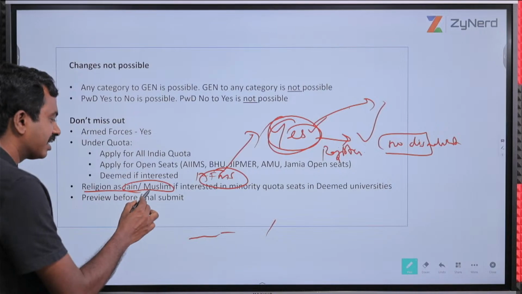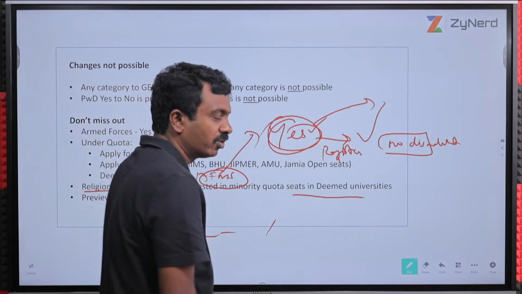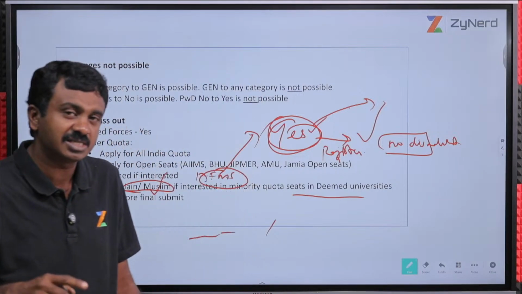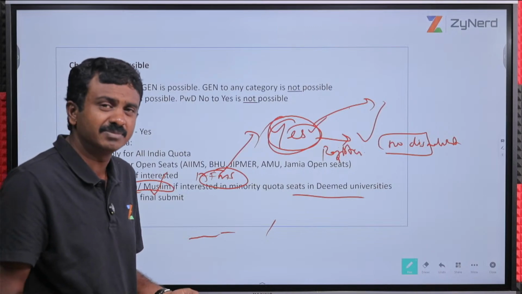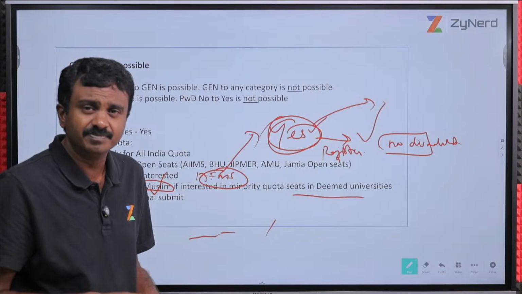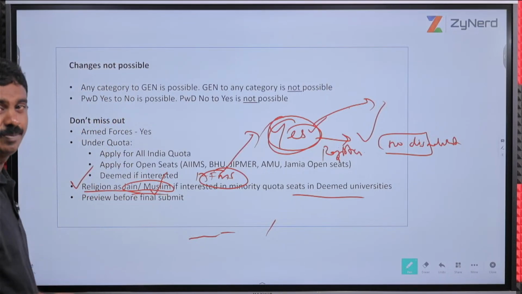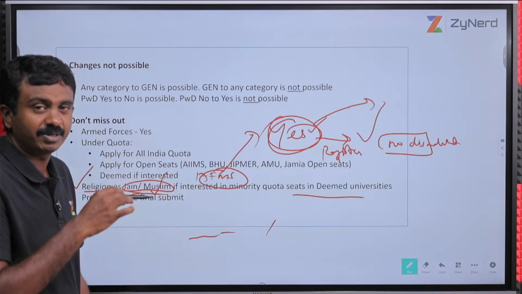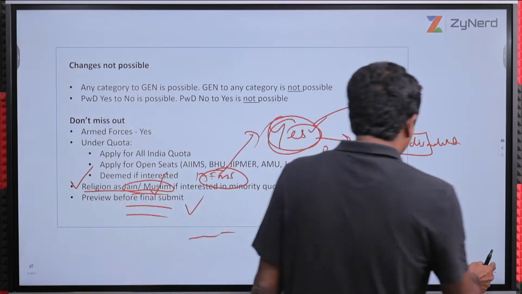Religion, you can select the religion that you belong to, but if you're a Jain or Muslim minority and looking at the minority quota, minority seats in deemed universities, SBKS has MBBS seats in Jain minority quota, Hamdard and Jamia have seats for Muslim minority candidates. If you select this religion as yes, then you will be eligible for those seats, if you select deemed under quota 2. Preview before final submit, always preview before final submit, ensure that this is done.